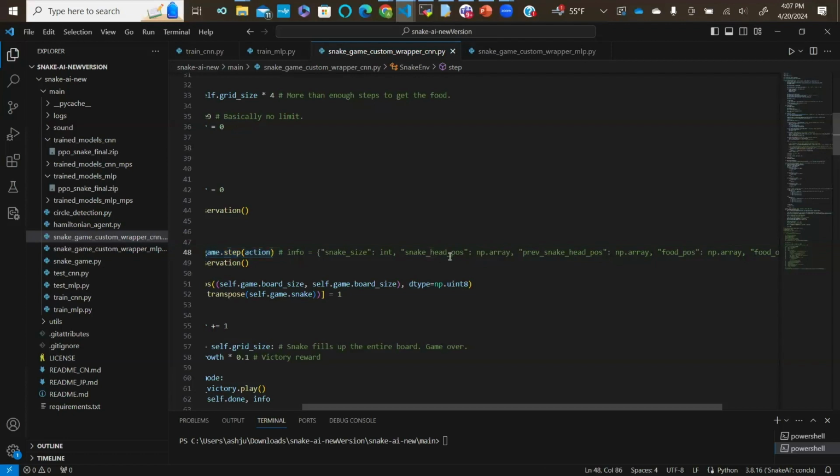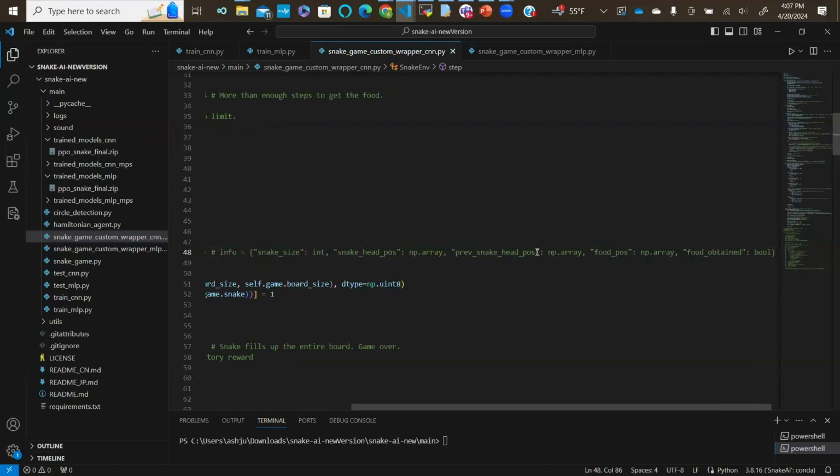So we are given the head's position, as well as the previous head position. So this would be the next block in the snake after the head position. We are also given the position of the food within the grid. So in the snake game, the snake's goal is to get the food. The food is placed at random spots in the grid.